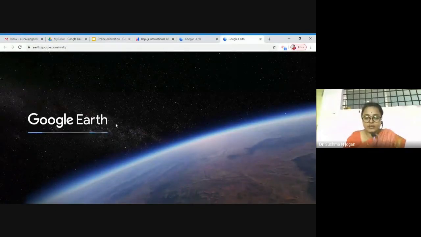So you can go with statues of India or monuments of India, and these are the images given in the Google Earth, and even some of the videos you can show to the students: its landmark, location, and you can rotate the given image in a 360-degree angle also. So this is very much helpful and useful for the student to take or to give lively examples.